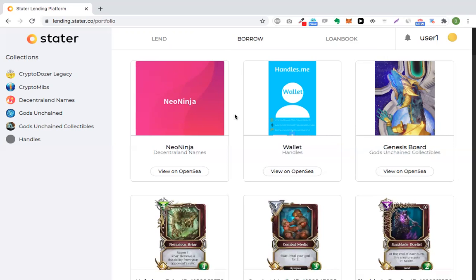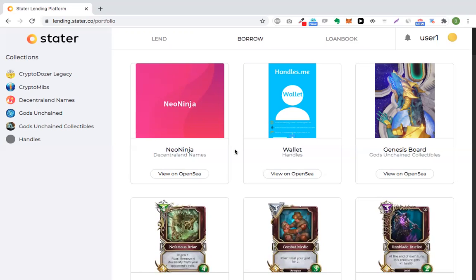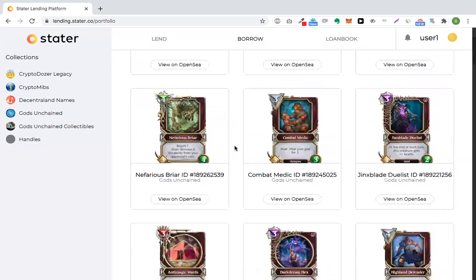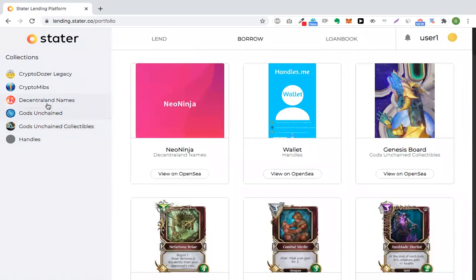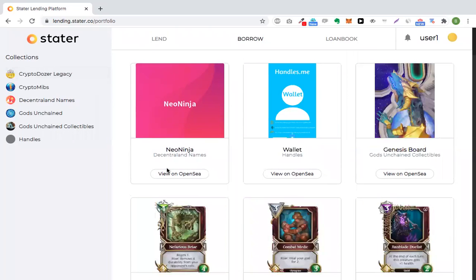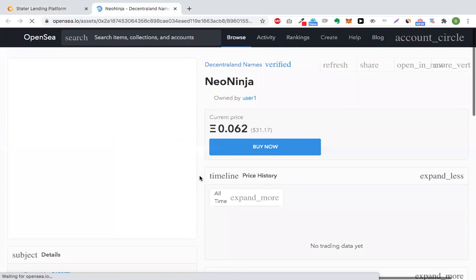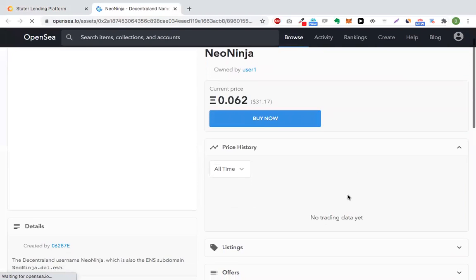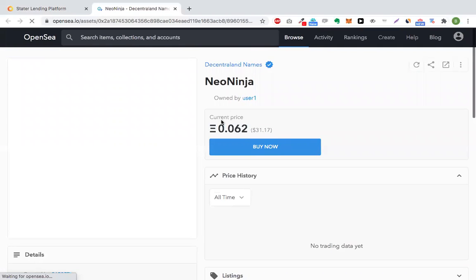So at the borrow section, the user will basically see all the assets that he currently has in his wallet. He is also able to filter them by collections, and he can also view each specific asset on OpenSea. In this case, if we look at Neon Ninja, we can see that there is no trading history, but there is a price associated with this asset. So as a borrower, I can use this number if I want to create a borrow package and take a loan.